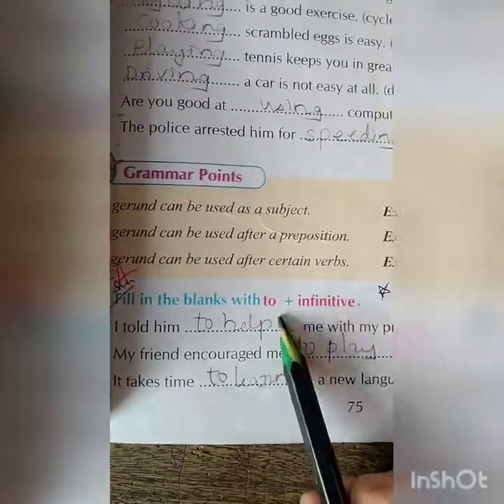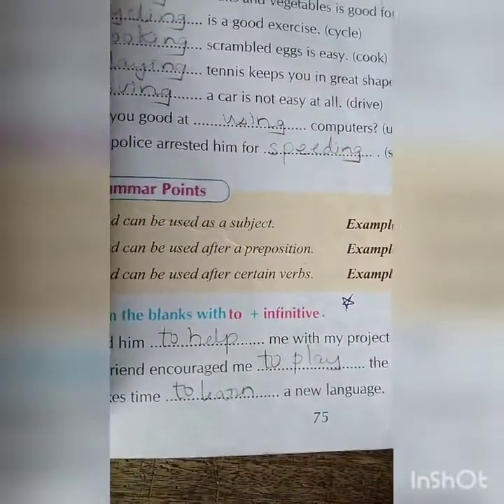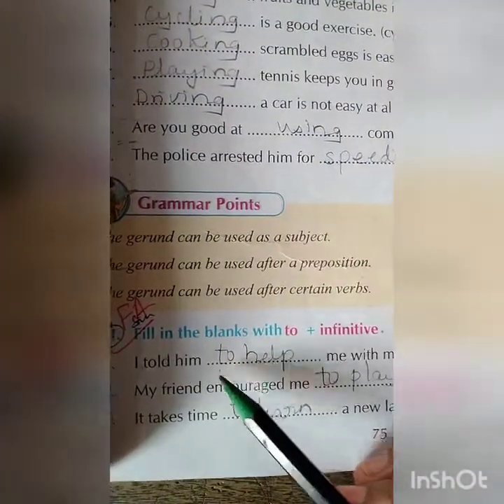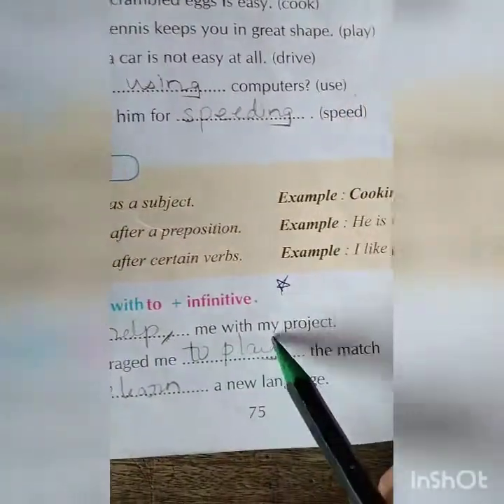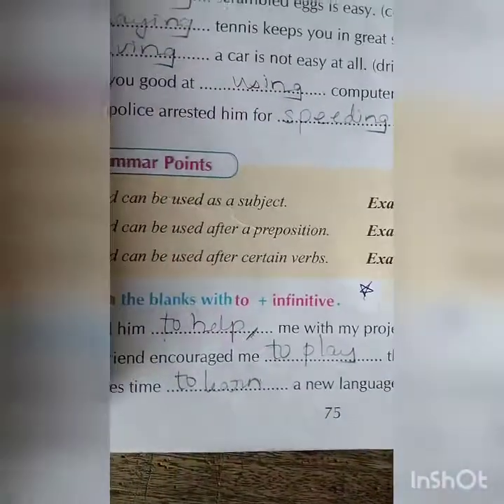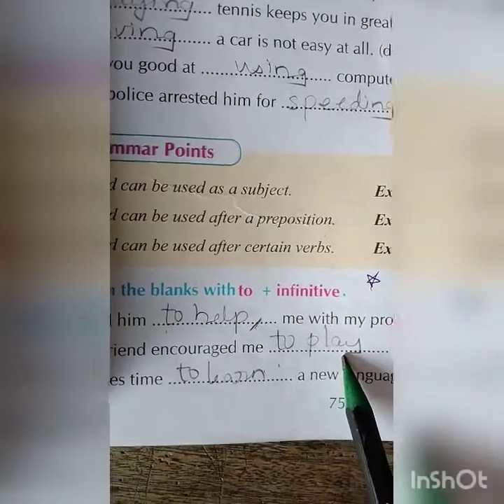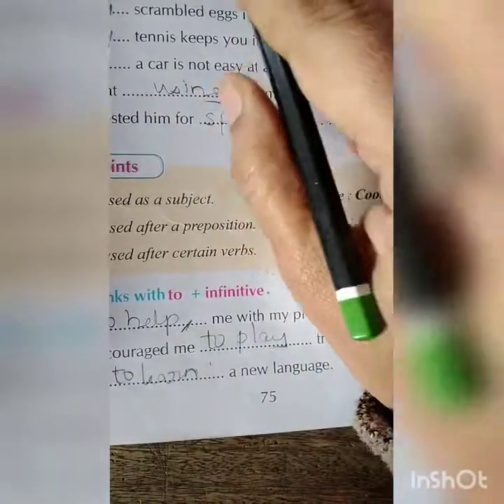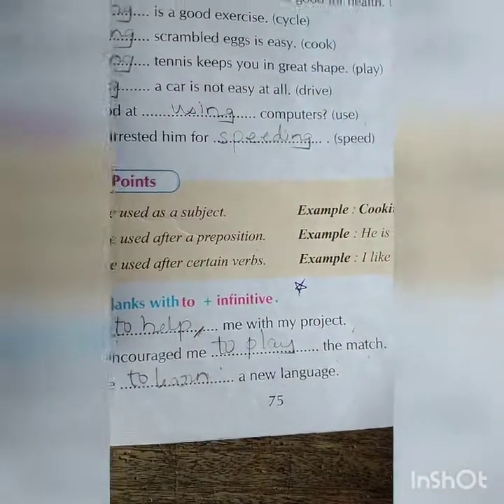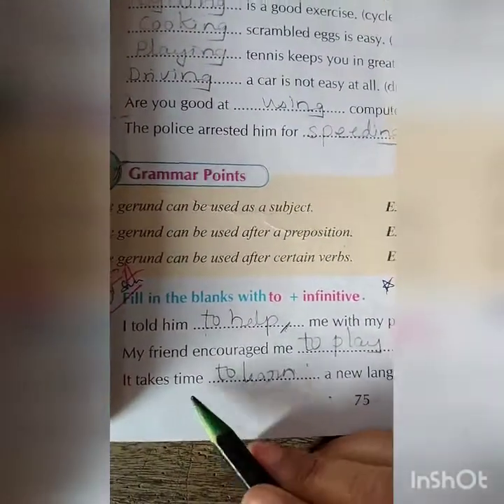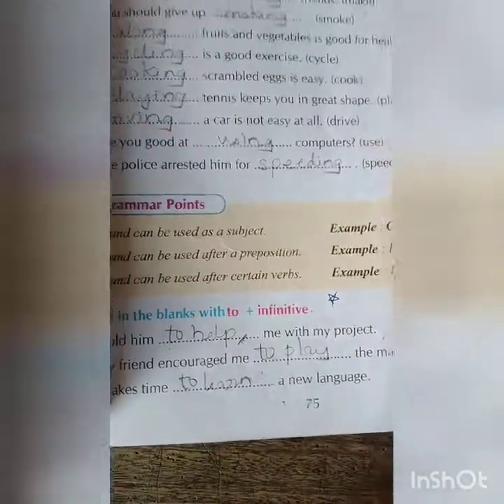Now, to plus infinitive, when you add to with infinitive. I told him to help me with my project. Help is your verb. My friend encouraged me to play the match. To with infinitive, verb, but it acts as the base form of the verb, and to plus infinitive is used to express the purpose or intention of an action: to play, to help, to learn. It takes time to learn a new language.